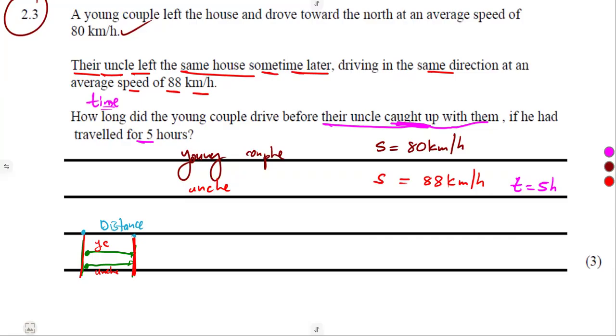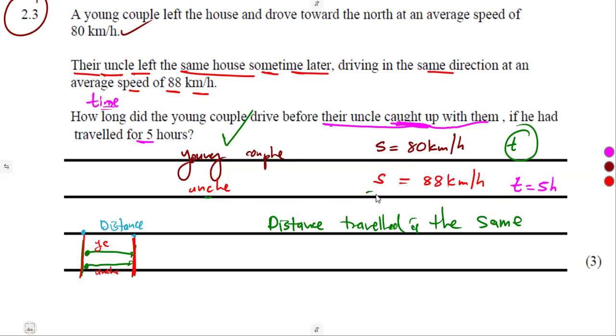So if you understand that, guys, it can be easier to know what you are dealing with. Since distance traveled is the same, we are going to calculate the distance that was traveled by the young couple in terms of t, because we do not have the time for these two. So we must find the distance in terms of t, but we know the time for the uncle, so we must calculate his distance also.